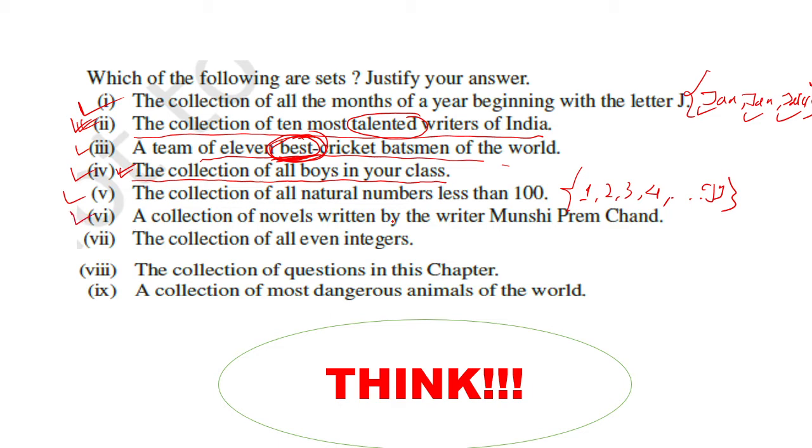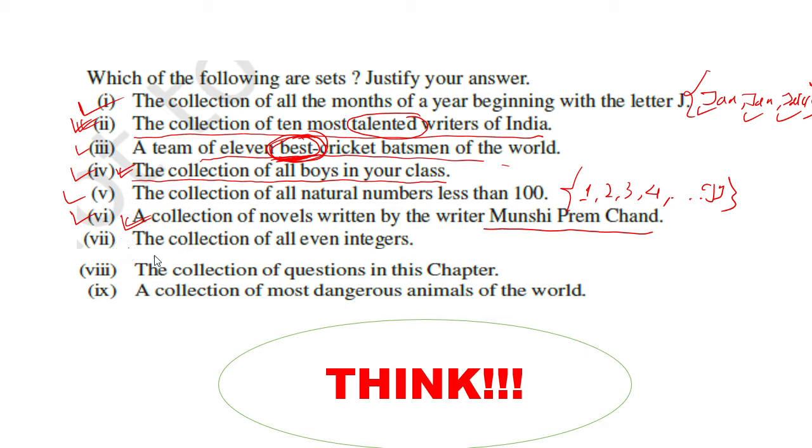6, a collection of novels written by writer Munshi Premchand. The writer name is Munshi Premchand. So this collection is well defined. How? The number of novels he has written is fixed. Suppose up to now he has written 10 novels. I don't know how many novels he has written, but suppose 10. Then if I ask you to collect all those novel names, it is fixed. You will get 10 novel names. Then if I also do the same task, I will also get the same names. So this is a well defined collection and it is a set.